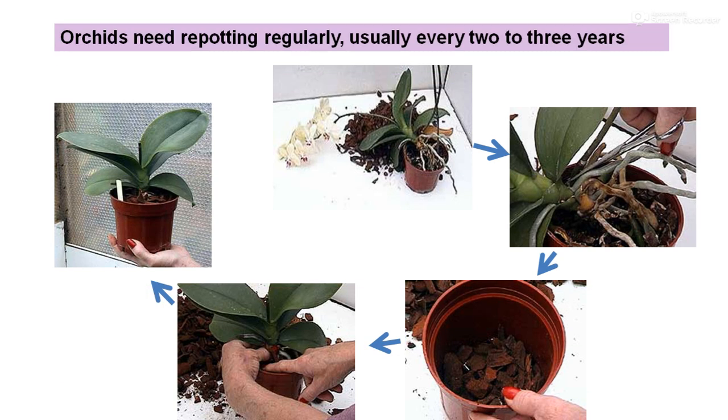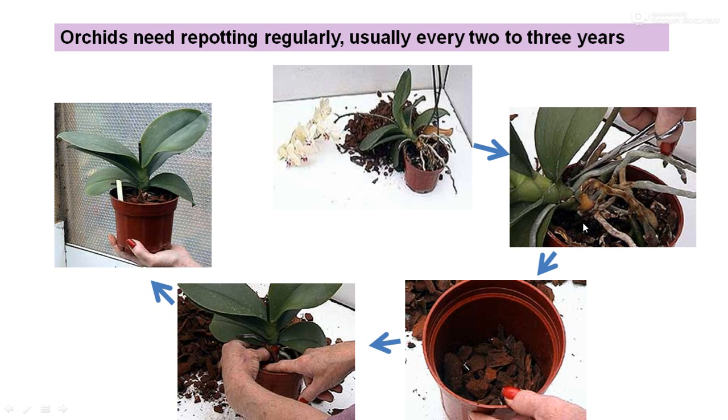Then the important aftercare practice which we can follow in orchid is repotting, and it should be done regularly, usually every 2 to 3 years. In repotting, first of all, we should remove the fully grown plant from the previous pot. Then we should remove the unwanted, excessively grown root parts and the dried leaves.